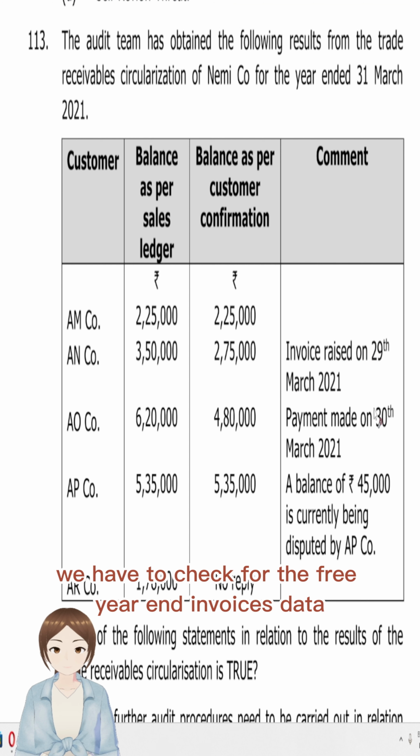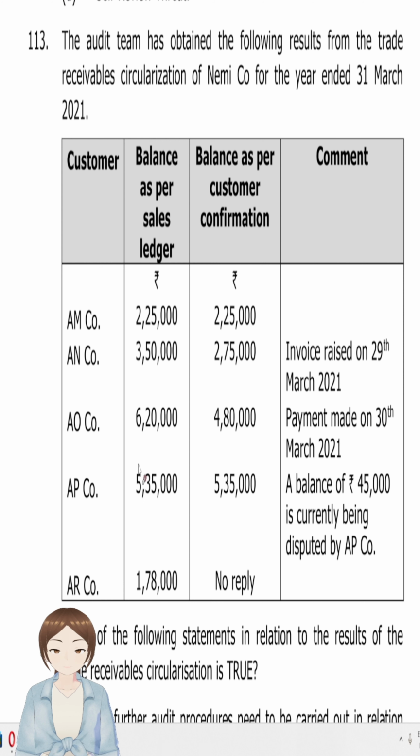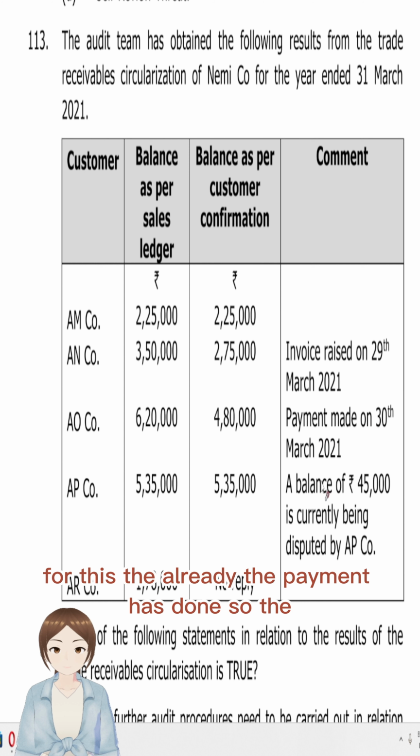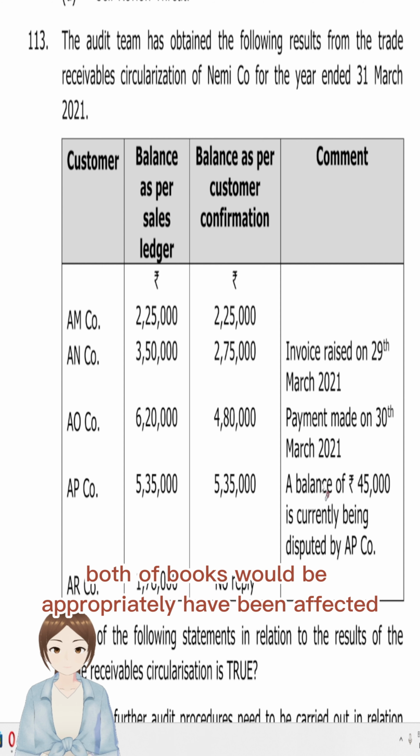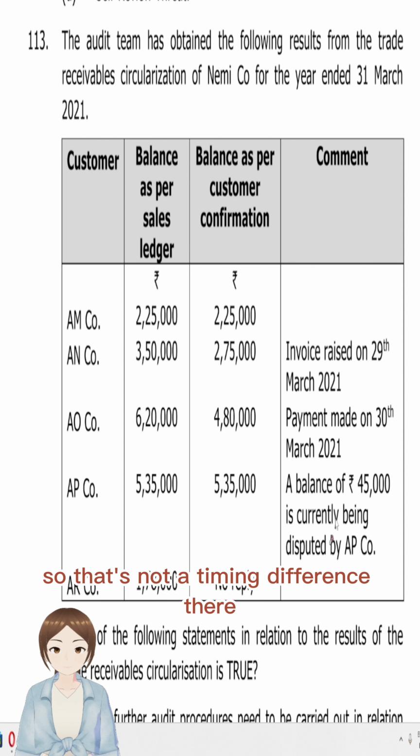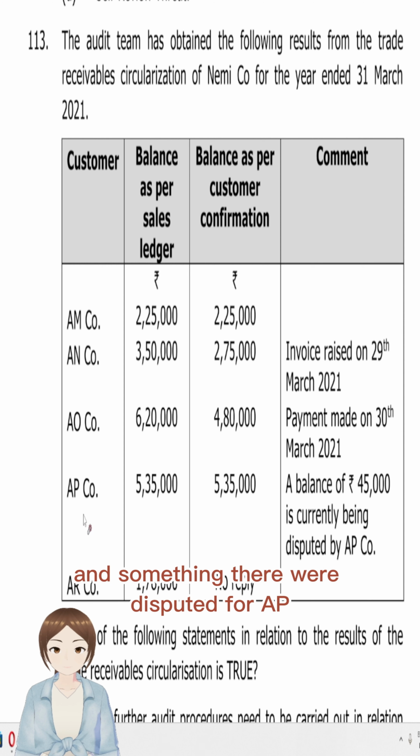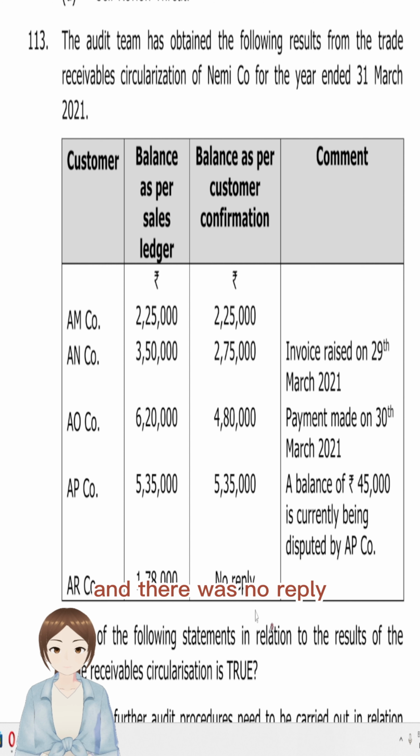What we have to check is the pre-year end invoices data, and for which payment was made on. For AO, the payment was made on 30th March. For this, the payment has already been done, so both the books would have been appropriately affected. So that's not a timing difference there. And something that was disputed for AEP, that was not a timing difference, and there was no reply. That's not a timing difference.